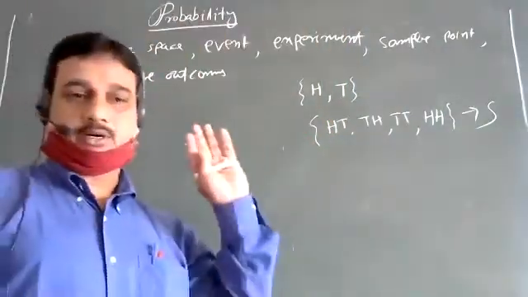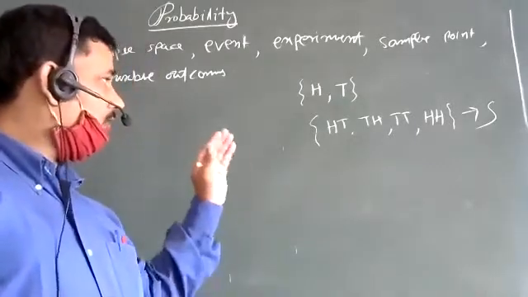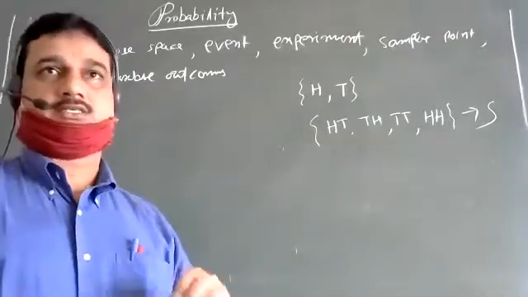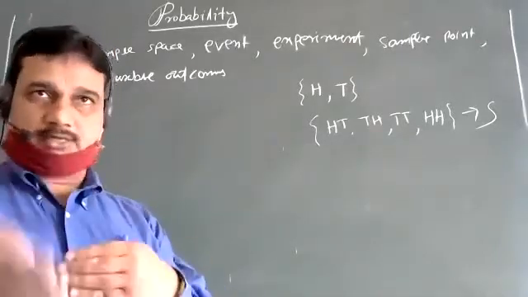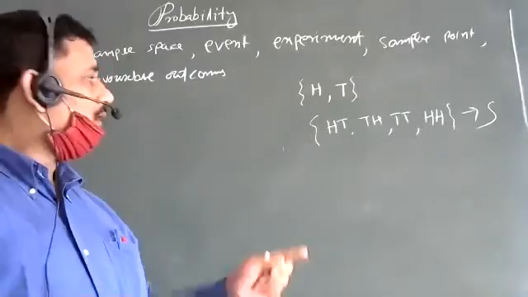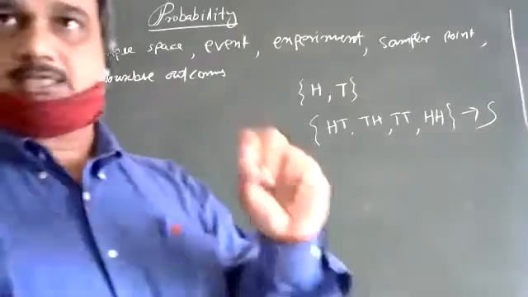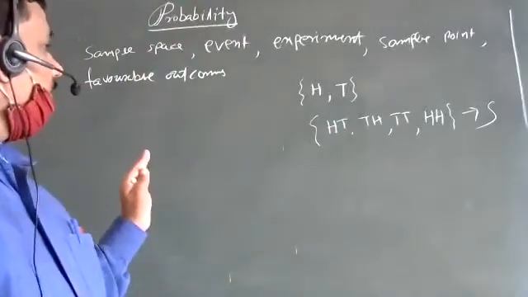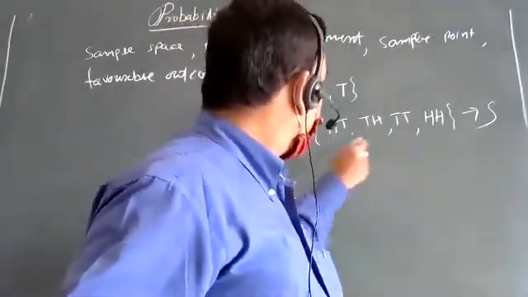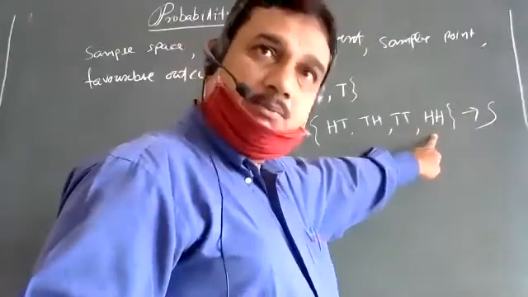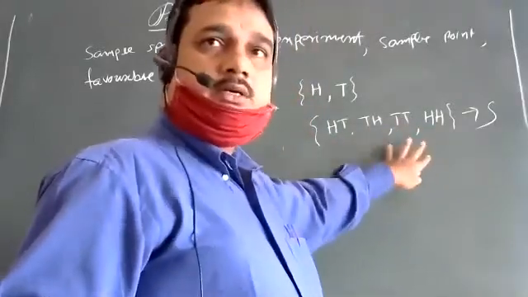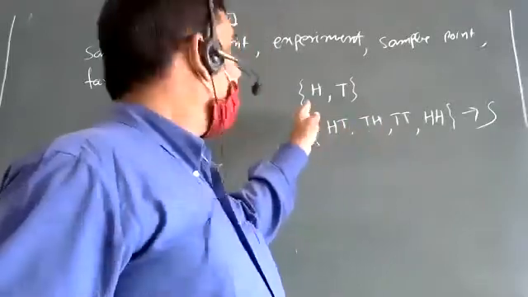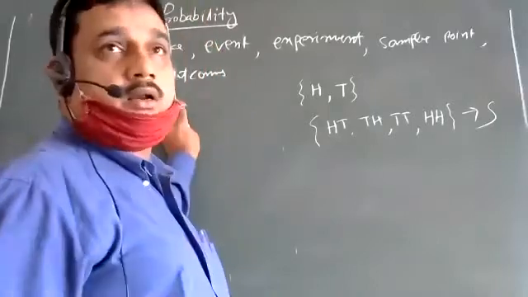Event. Suppose I am interested in finding how many times head comes first, and two coins are tossed one after another. Head comes first. So that particular outcome is called an event. And these all are called sample points. HH is one sample point. So there are 4 sample points. The sample point which is related to your event is called a favorable outcome.